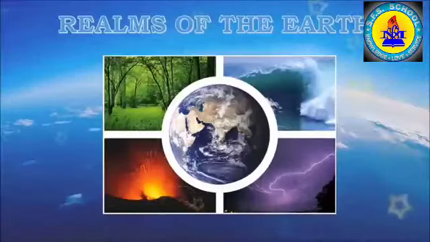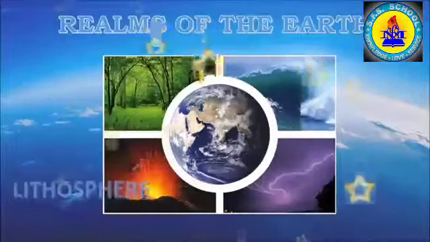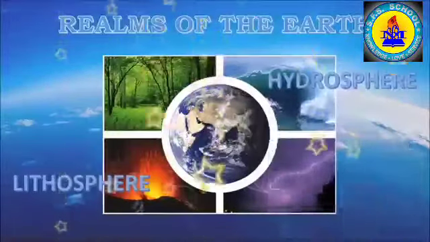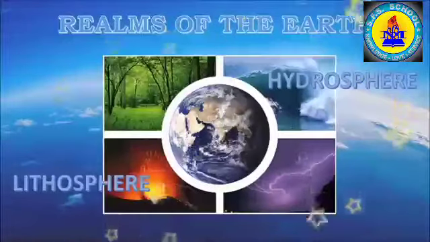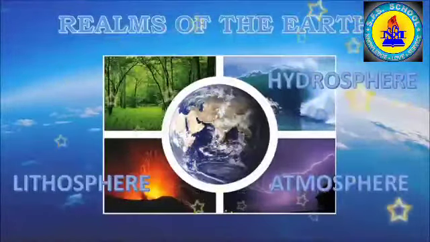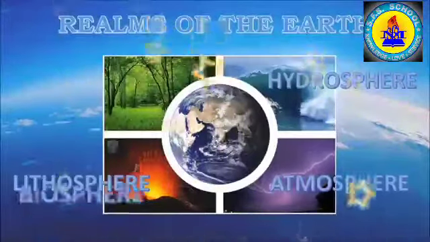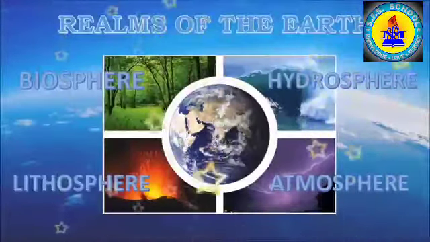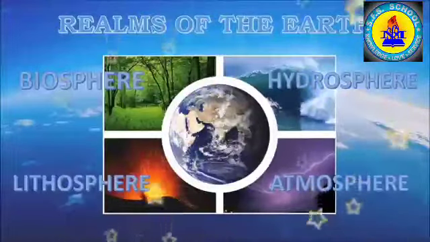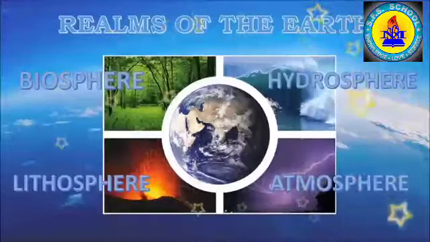Hello children, today we are going to learn another chapter in geography, that is atmosphere. But before going into the chapter, let us discuss briefly about four realms of the earth. The earth has four realms. They are lithosphere or the sphere of land, hydrosphere, the sphere of water, atmosphere, the sphere of air or gases, then biosphere. Biosphere, it is the interaction between land, water and air where all forms of life exist.